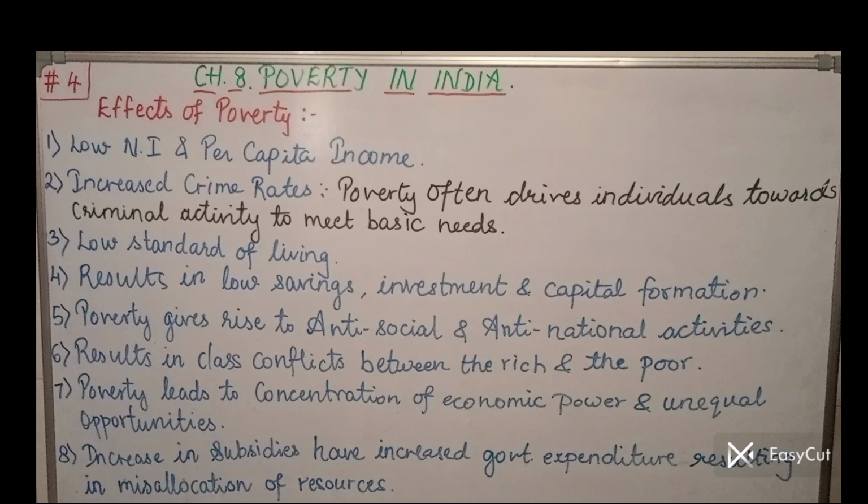Next, point number 7: poverty leads to concentration of economic power and unequal opportunities. See, due to poverty, as we discussed yesterday also, due to lack of income, people are unable to get good education. That means they are unable to provide good education to their children, and hence ultimately they get less opportunities. Due to less quality education, their next generation gets less opportunities, and thus unequal opportunities take place in the society due to poverty.